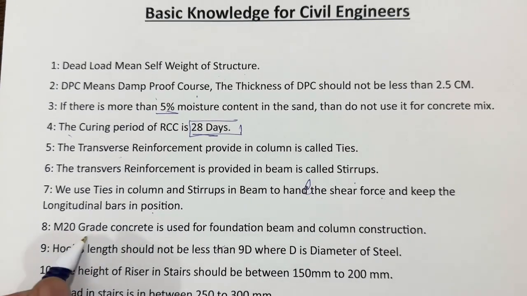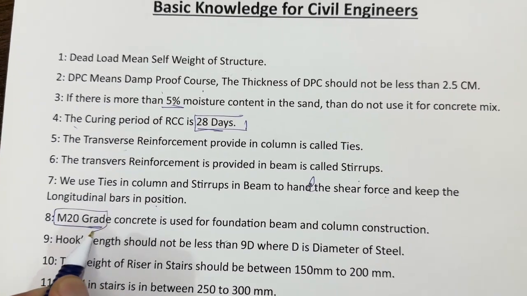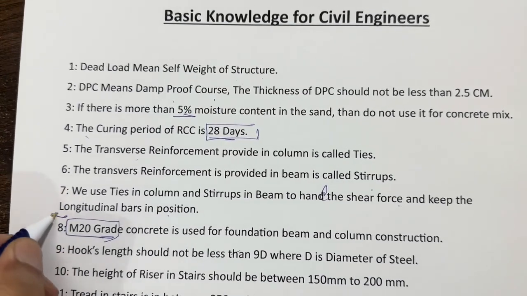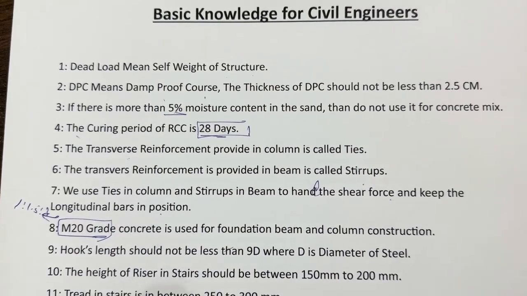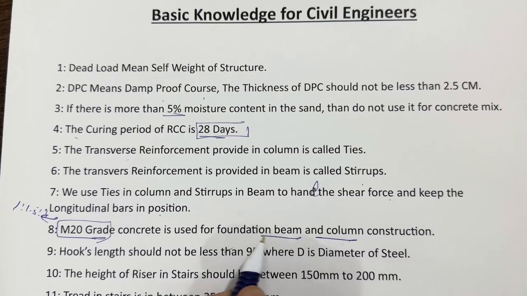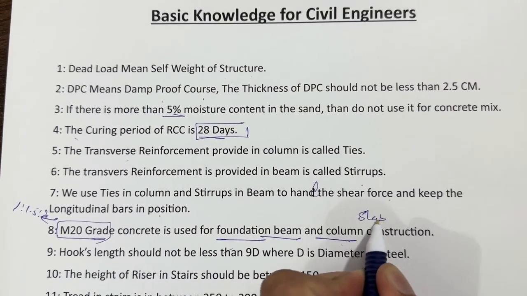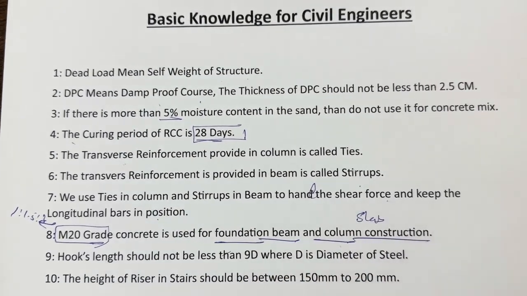Next guys, you can see M20 grade concrete, which is very important, where the ratio is 1:1.5:3. M20 grade concrete should be used for foundation, beam, column, and also slab. Let me write here slab also, for slab construction. Don't use less than this.